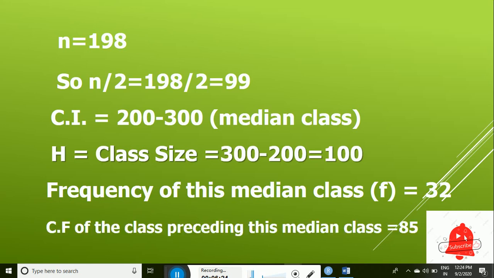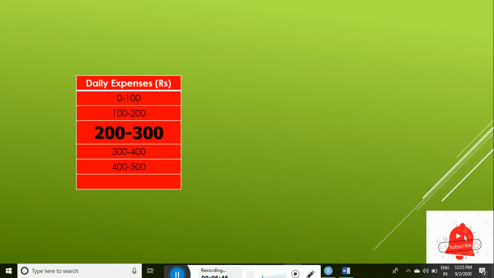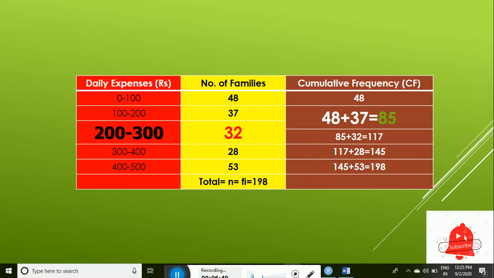And a very important thing we have to keep in mind is that the cumulative frequency, CF, of the class preceding the median class is 85. This is the cumulative frequency of the class just preceding the one we considered, which is closest to 99.